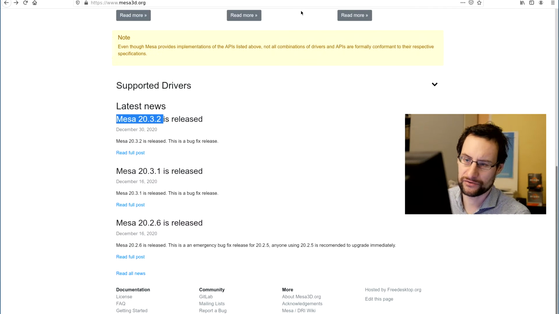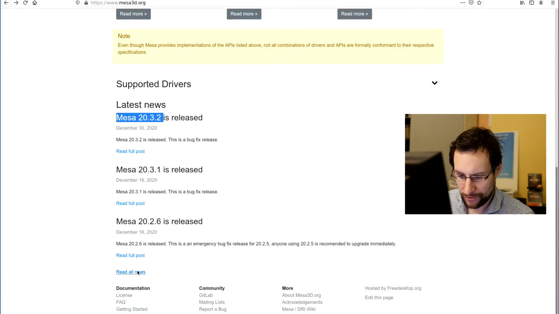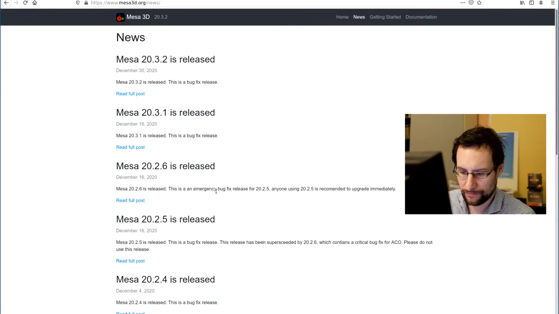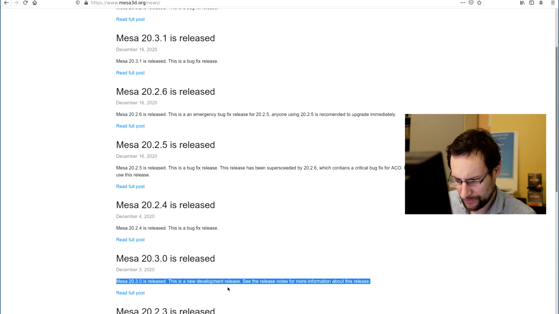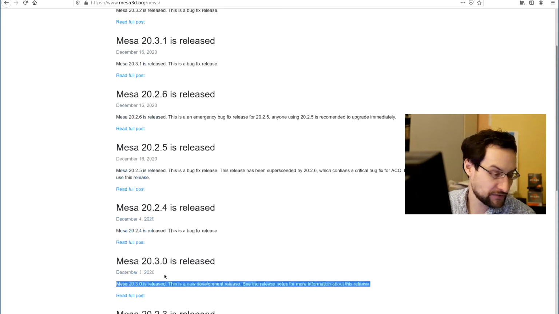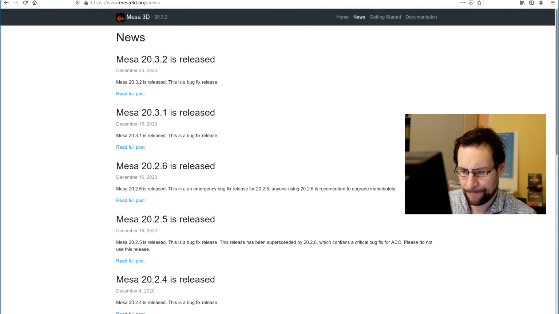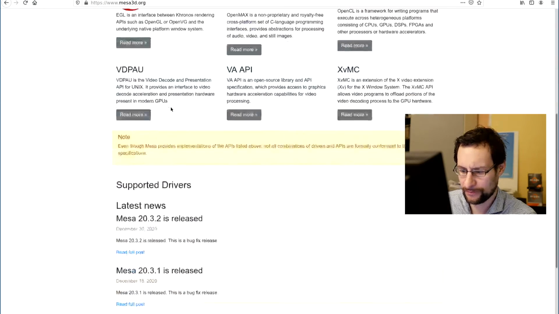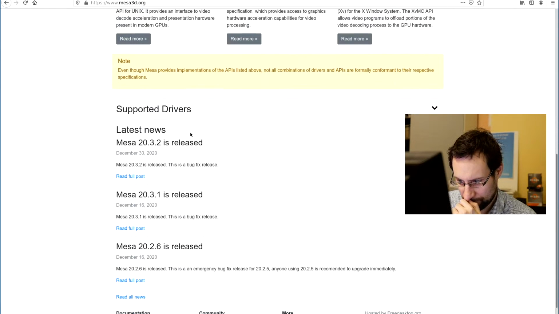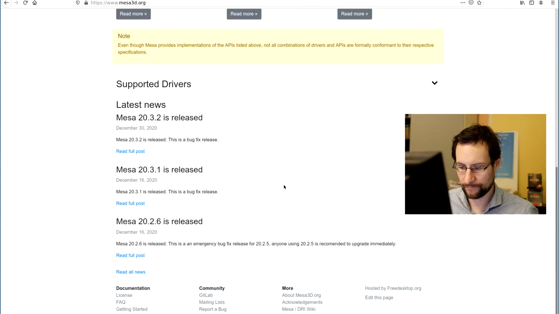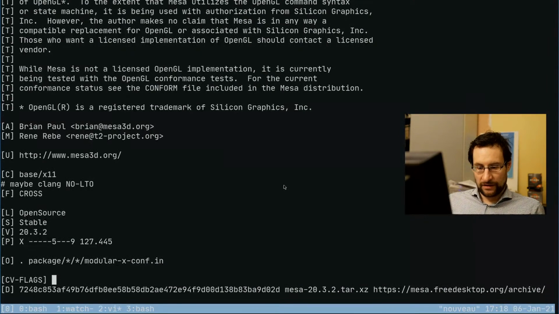Actually, we could apply that also to the Linux kernel, because the more it works with automation, the more time I have for really amazing stuff. You see, this is a new development release. Here they write this, but I'm not entirely sure if 23 is also development or stable.